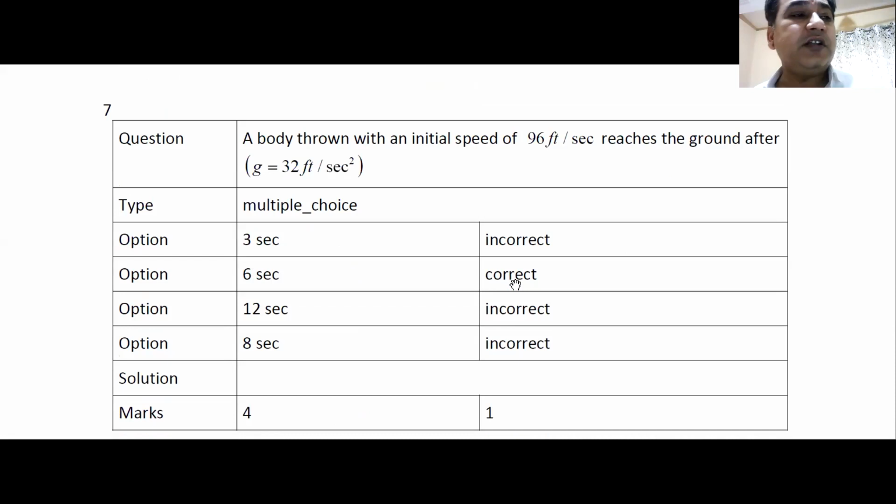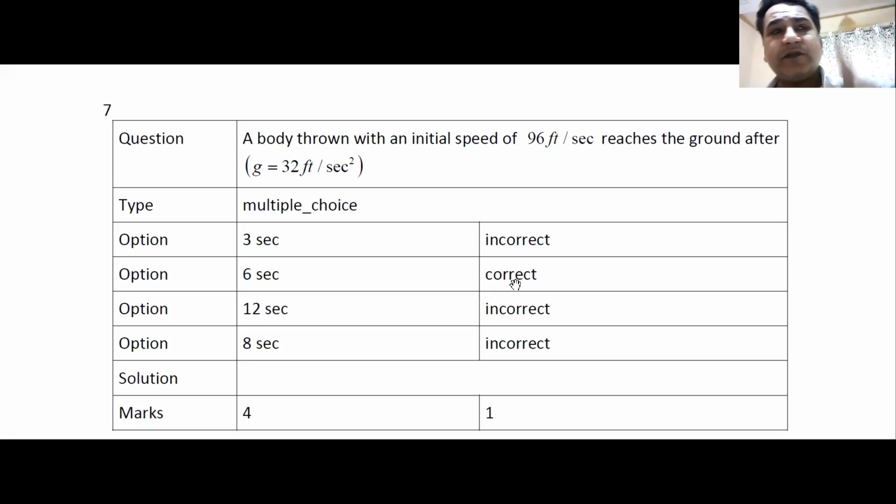Again, a ball thrown with initial speed of 95 feet per second reaches the ground after how many seconds? So initial velocity is given. The value of g is given. We have to find how much time it takes to reach.